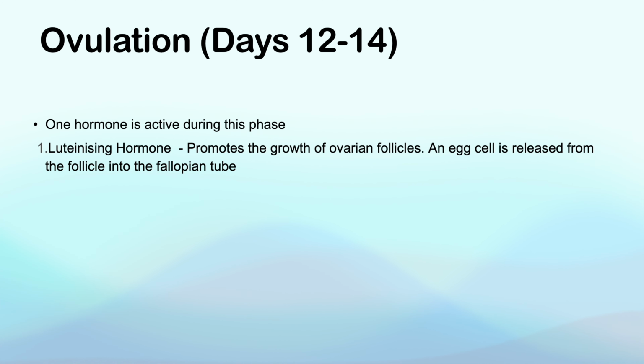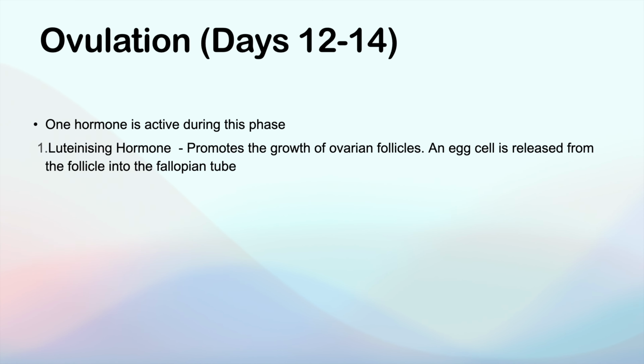The ovulation phase. One hormone acts in this phase, known as luteinizing hormone. Ovulation is triggered by a surge in this hormone. As ovulation occurs, an egg cell is released from the follicle into the fallopian tube.